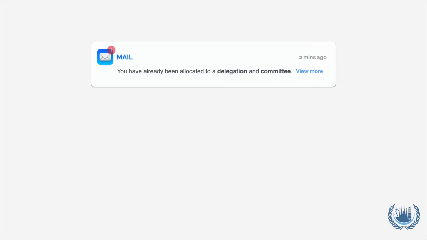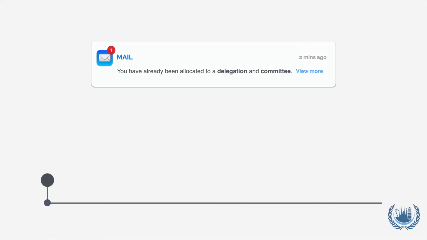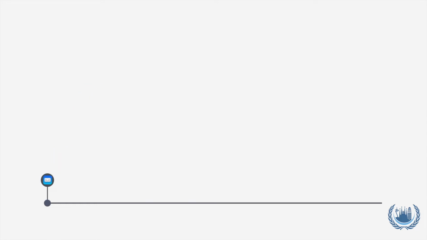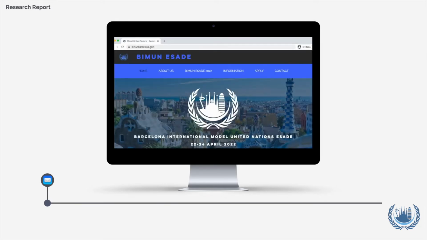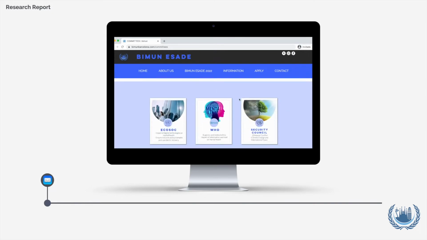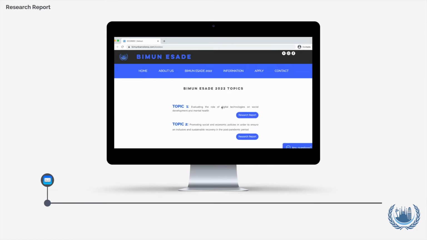Once you've been assigned to a delegation and committee, it's time to get started on your research. The key to being a good delegate is to be well-informed and prepared on the topics you'll debate. The first thing you should do is check out the BIMUN ESADE website to see which topics your committee will be debating. There, you'll also find the research reports carefully crafted by your chairs.